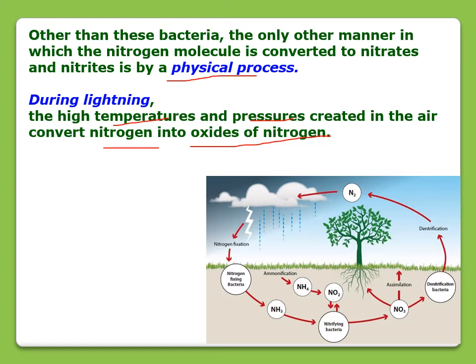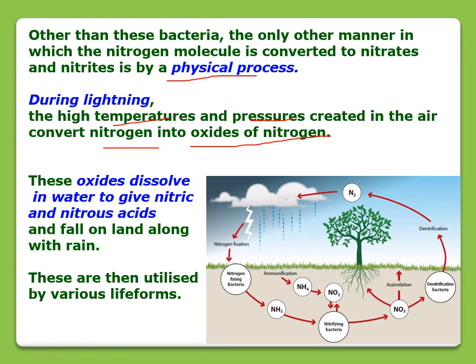That is the other method. Now, these oxides of nitrogen dissolve in water and give nitric and nitrous acids, and these acids fall on the land along with the rain. At that time, they are utilized by various life forms. So this was the other method of using nitrogen from the atmosphere.